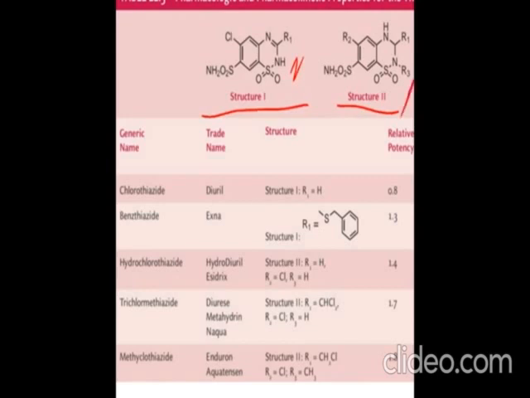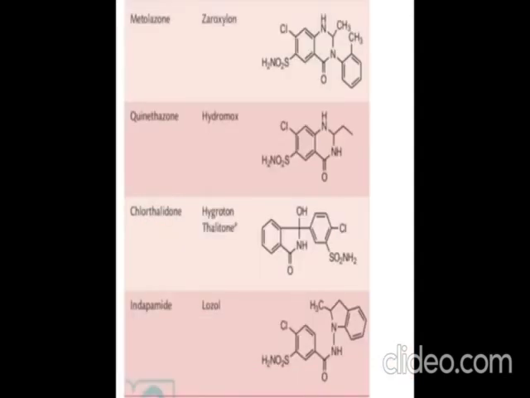So here in the second group, they are substituted with this group. Chlorothiazide, benzthiazine, hydrochlorothiazide, trichloromethazide, methyl chlorothiazide. These are the examples which come under these benzthiazine derivatives. These are the other examples: metolazone, quinethazone, chlorthalidone, indapamide.